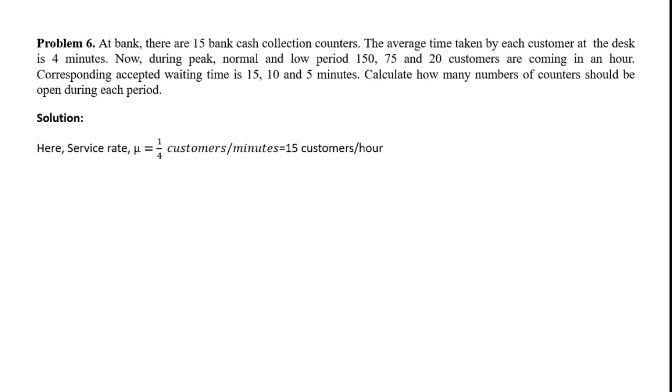First of all, over here lambda is not given to us. That is, the arrival rate is not given to us, but the service rate we can find out. It is told that the average time taken by each customer at the desk is 4 minutes. So the customer is taking 4 minutes at the desk, so that is 1 upon 4 customers per minute. And if we are calculating customers per hour, then 1 upon 4 customers per minute will be converted, that is 1 upon 4 multiplied by 60. Okay, so that is 15 customers per hour. So service rate, that is mu, is equal to 15 customers per hour.